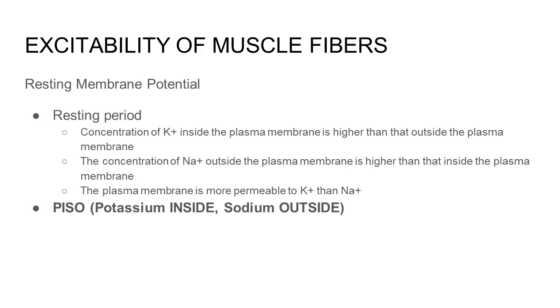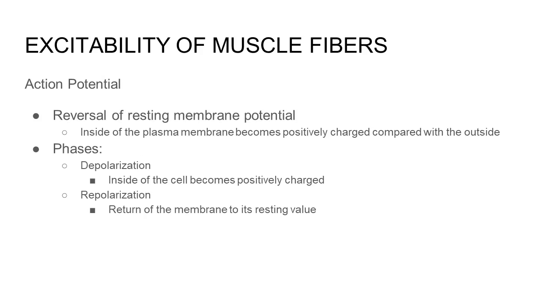Any changes in the concentration of these ions will cause your action potential. So always remember PISO: potassium inside and sodium outside. This refers to the concentration of ions in and outside a neuron. In action potential, there is a reversal of resting membrane potential, so the inside of the plasma membrane becomes positively charged compared with the outside.